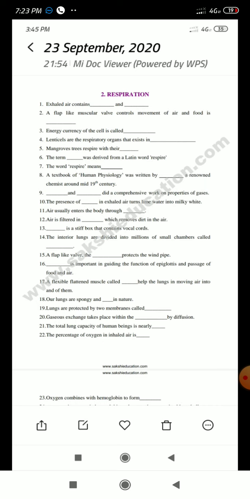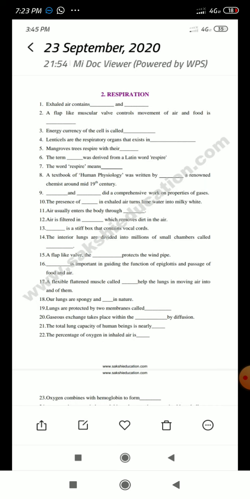Dash is important in guiding the function of the epiglottis and the passage of food and air. What is that here? The nervous system. Yes, nervous regulation. A flexible flattened muscle called dash helps the lungs in moving air into and out of them.